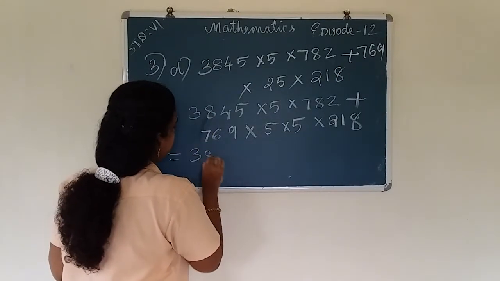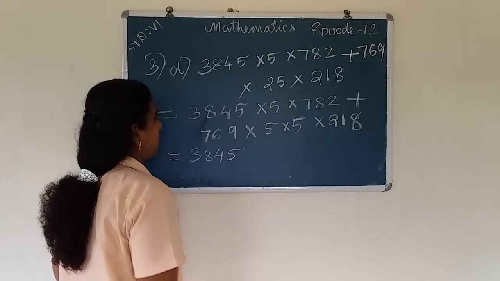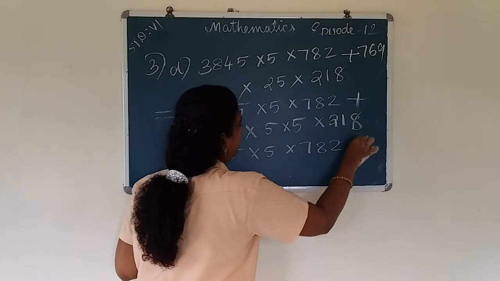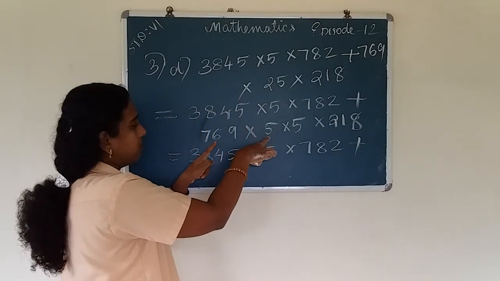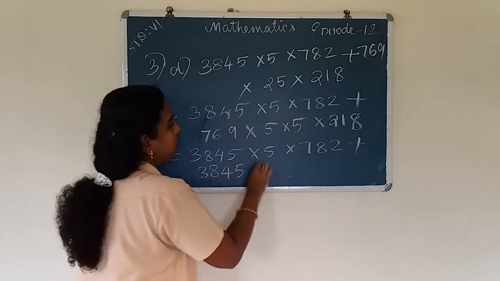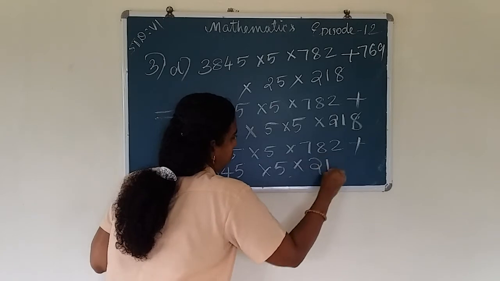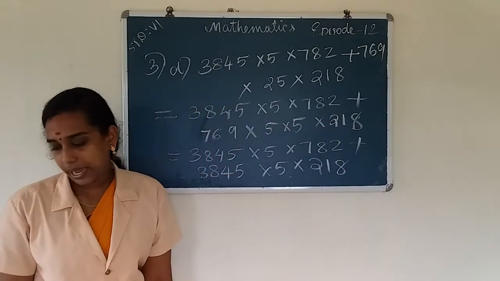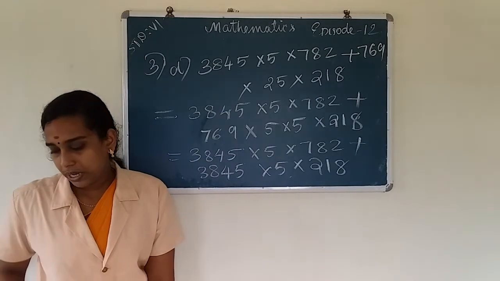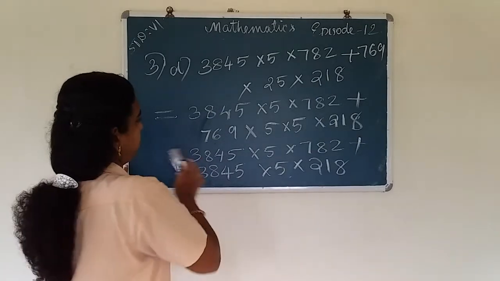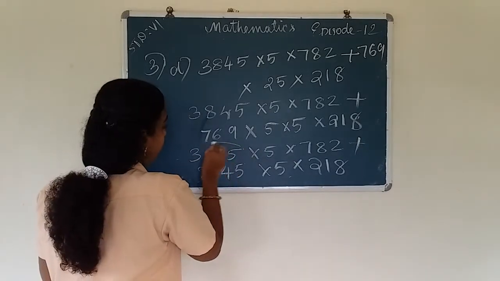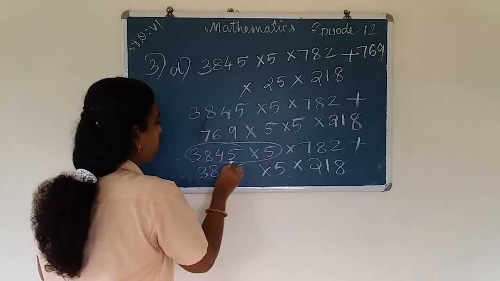Then we get 3,845 into 5 into 782 plus 769 into 5 into 5 into 218. Here we get a common factor, that is 3,845 into 5.